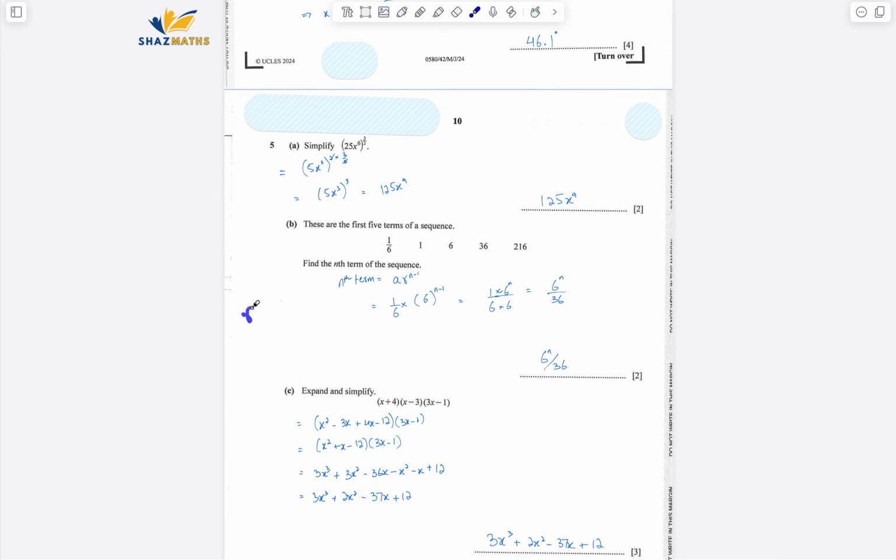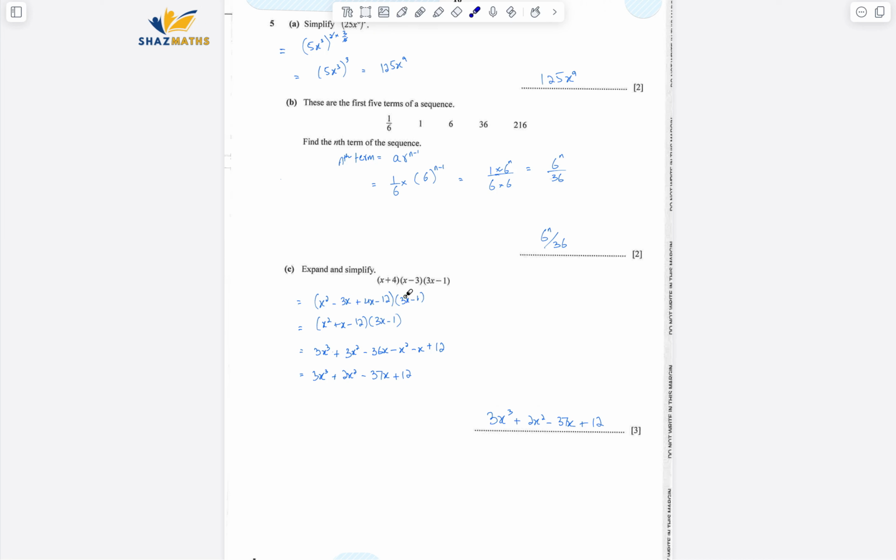For a geometric progression, we have to find the common ratio r, and it is any term divided by the previous term. So let's take these two. So r would be 6 by 1, that is 6. Once I do have the common ratio, the nth term is always a r to the power n minus 1, where a is the first term. The first term is 1 by 6, that means 1 by 6 times 6 to the power n minus 1. I just used a bit of laws of indices, and the final answer is 6 power n over 36.